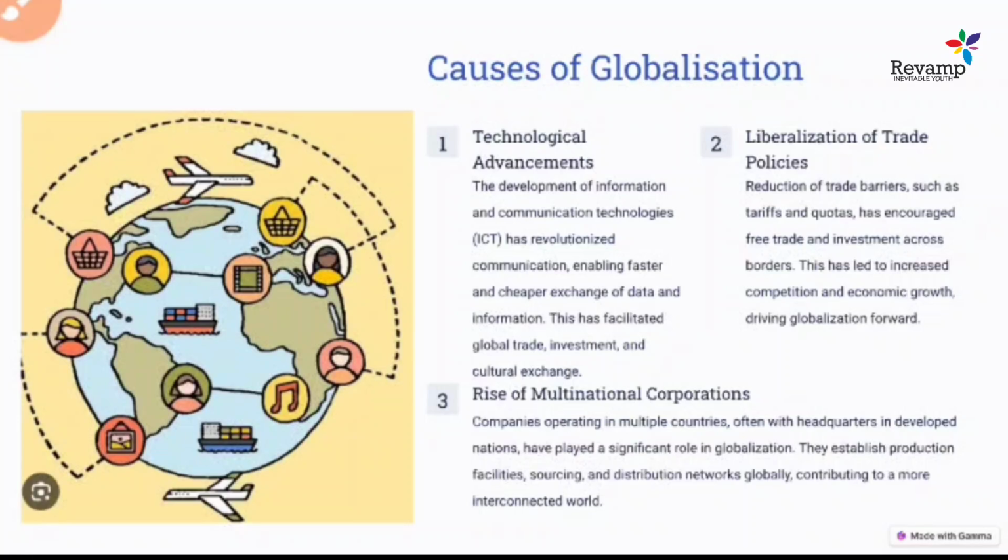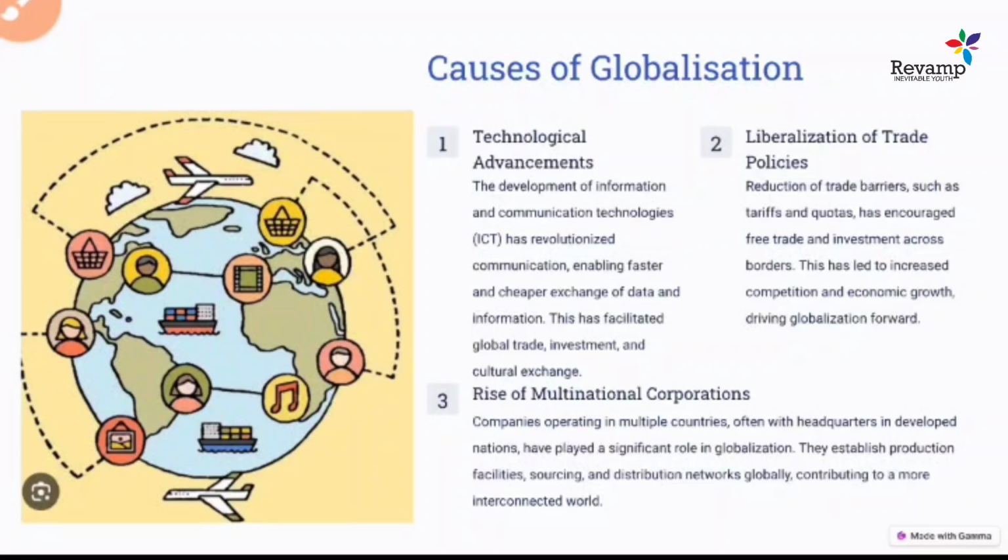A lot of things like the telephone were invented, so after that information sharing became very easy. Then the microchip was invented, and traveling became so cheap. One person from Delhi can go to London within a few hours. These things started with technological advancement. It also facilitated trade later on, and investment between countries, and cultural exchange started. All these things started because of technological advancement, because without it we cannot think of globalization.